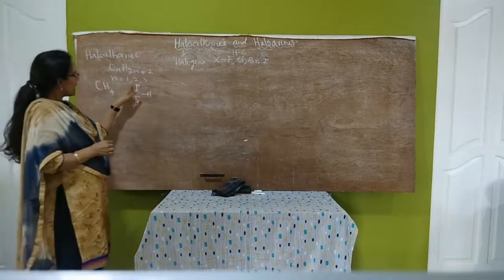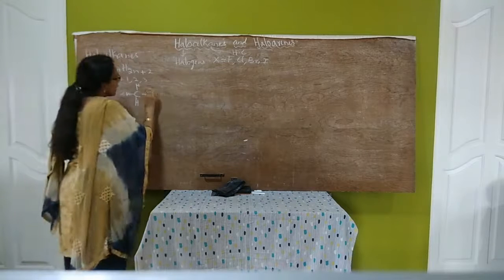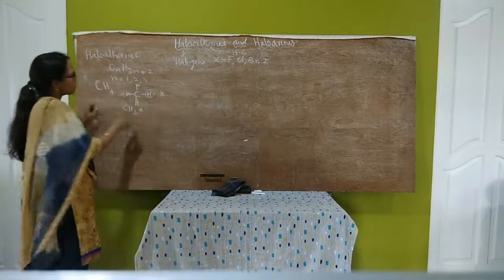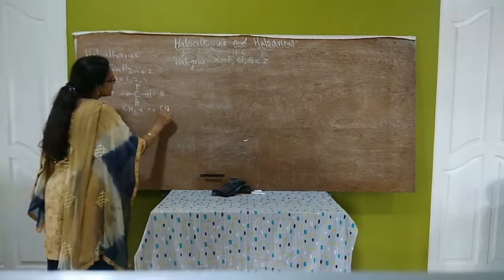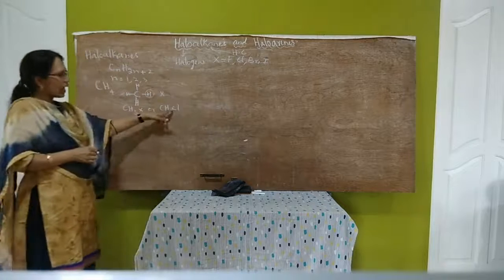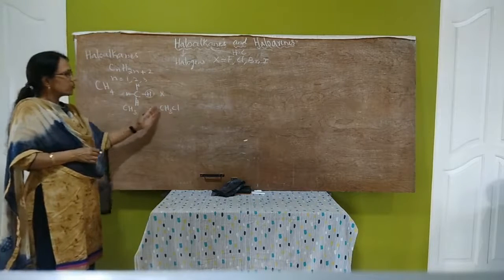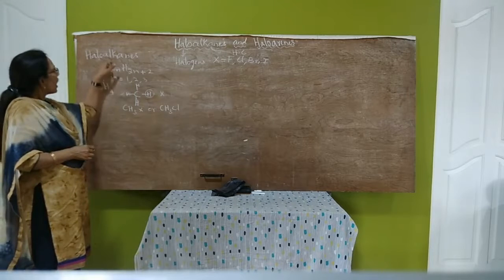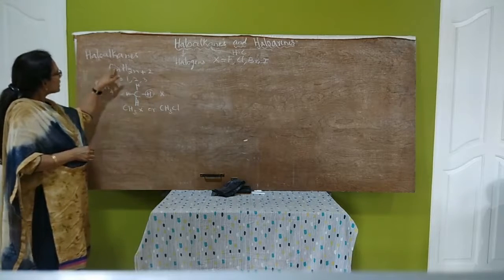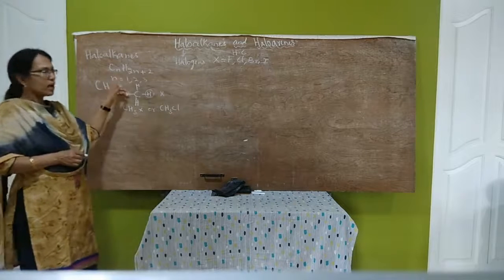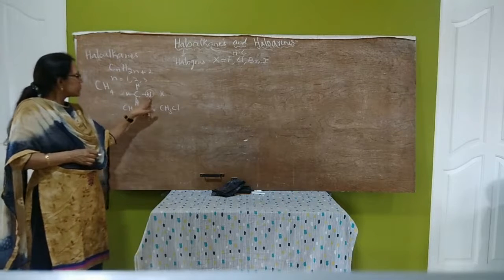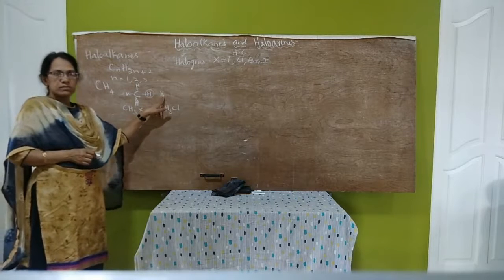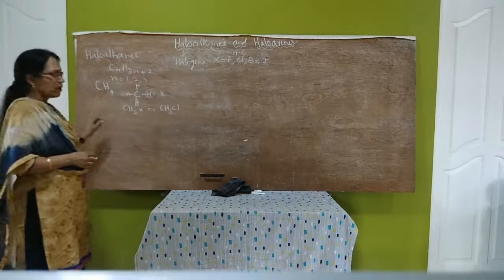If we replace any one of the hydrogen atoms by halogen, what do we get? We get CH3X, or we can write for example CH3Cl. It is a haloalkane. Similarly, chloroethane, chloropropane, like that we can write. So, haloalkanes are halogen derivatives of aliphatic hydrocarbons obtained by the replacement of one or more hydrogen atoms by halogen atoms. Okay, understood what are haloalkanes?